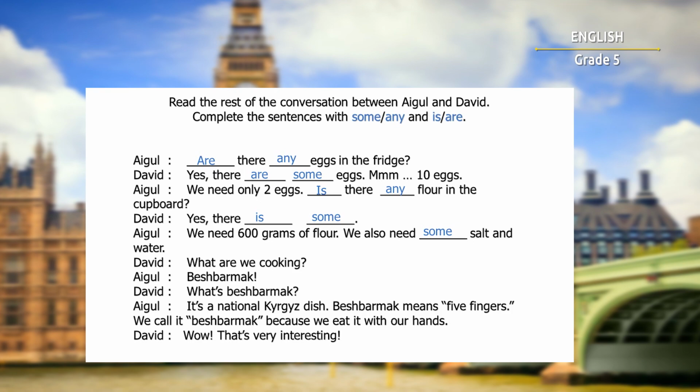Beshparmak. What's beshparmak? It's a national Kyrgyz dish. Beshparmak means five fingers. We call it beshparmak because we eat it with our hands. Wow, that's very interesting. Great job.